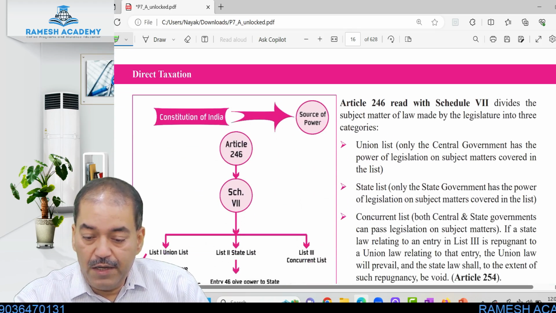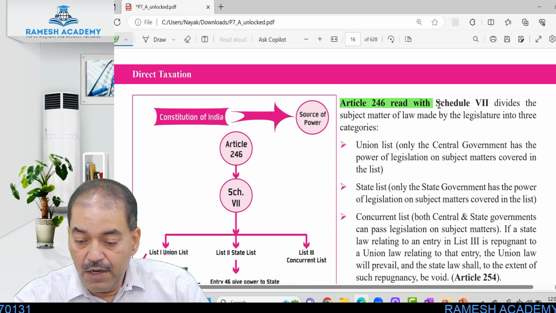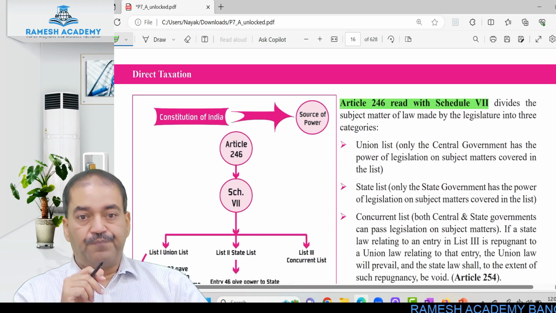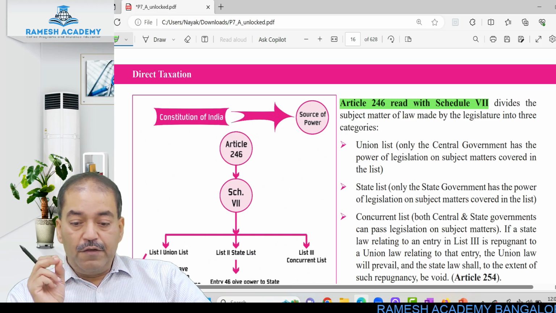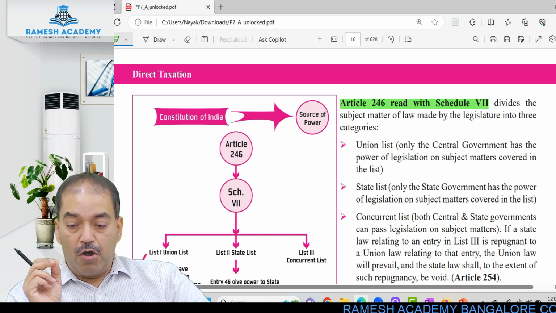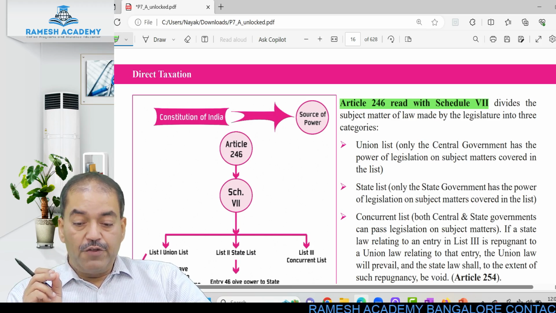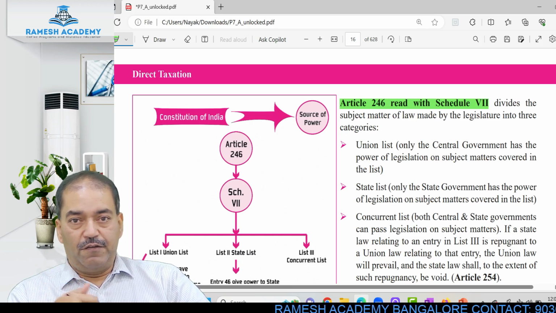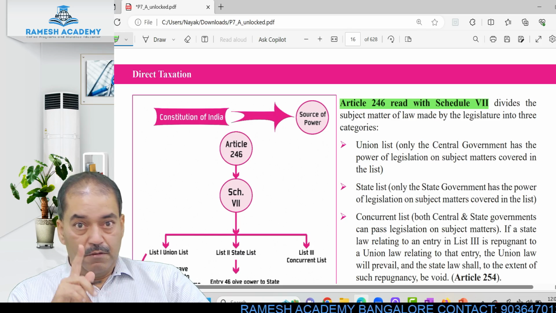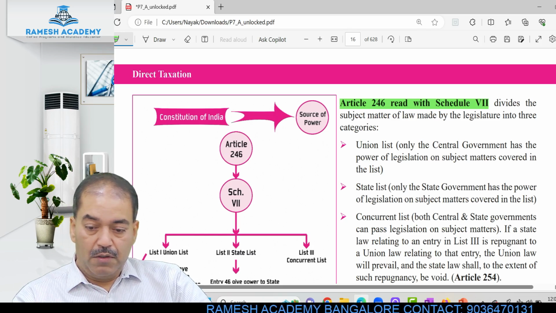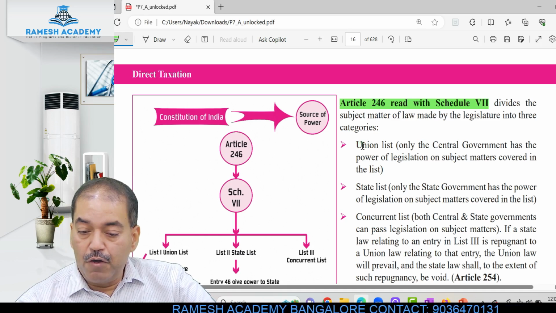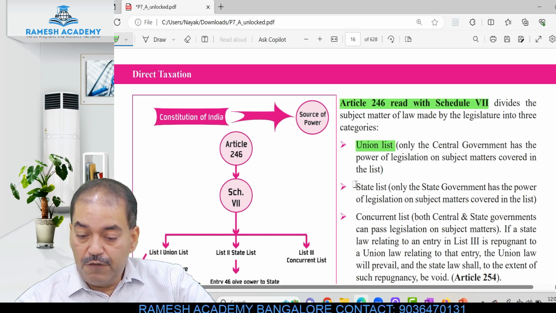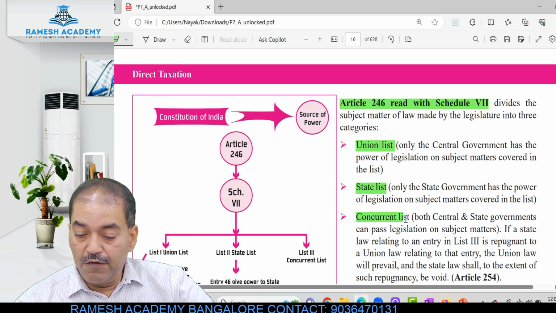Now, next one is Article 246, read with Schedule 7. This divides the subject matter of law made by the legislature into 3 categories. This is very important for you. The first one is called the union list, the second one is called the state list, and the third one is called the concurrent list.